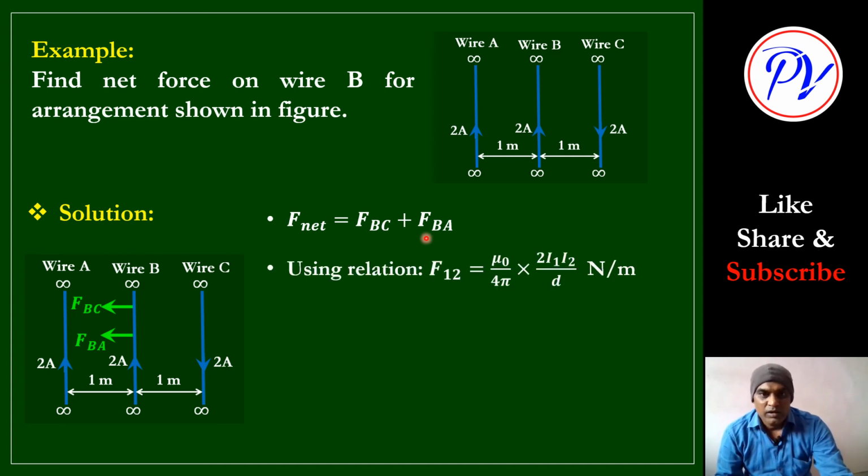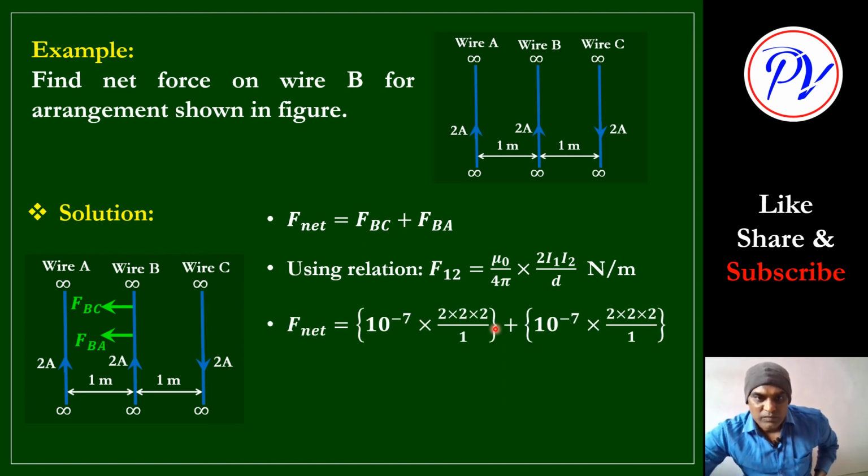magnitudes only. Now here this relation we know: mu 0 upon 4 pi into 2 I1 I2 by d for both. Let us put the values. So here mu 0 by 4 pi we will take as 10 raised to minus 7. The 2 is 2 as it is. I1 is 2, I2 is 2, divided by 1. Separation is 1. In the same way here also 10 raised to minus 7 for FBA also, because the currents are the same and this distance of 1 meter is the same, so everything will be the same. So twice of this value you can write.